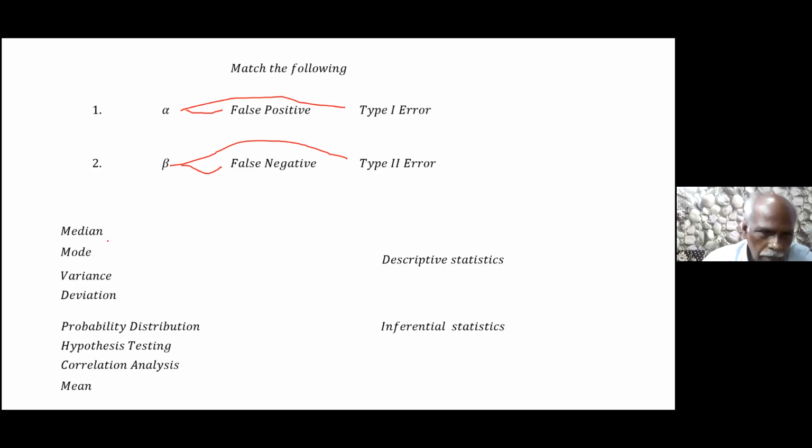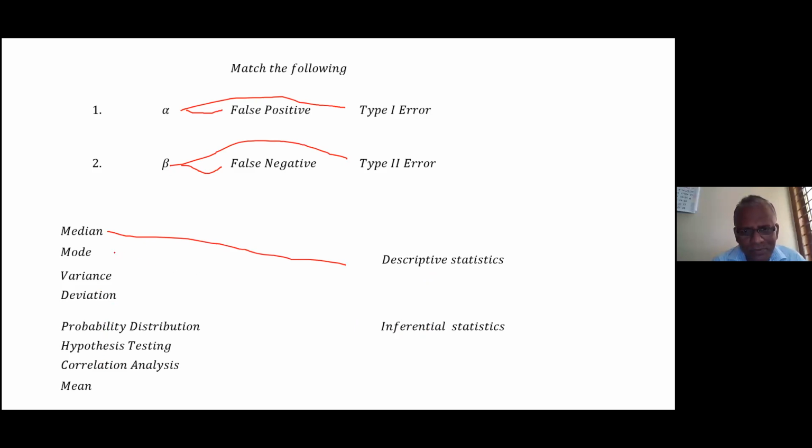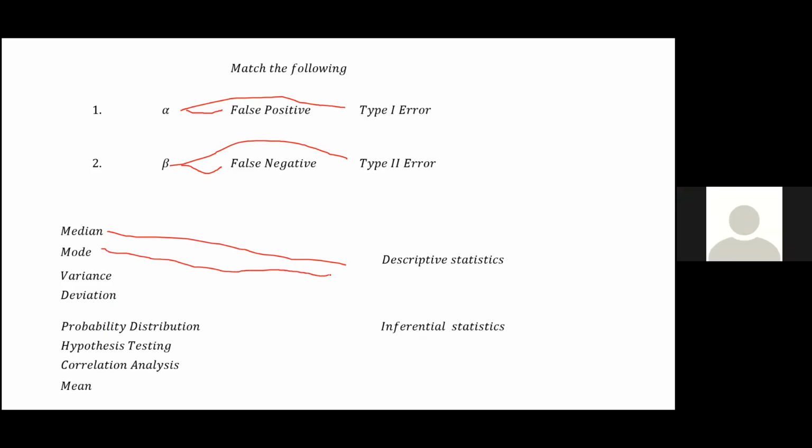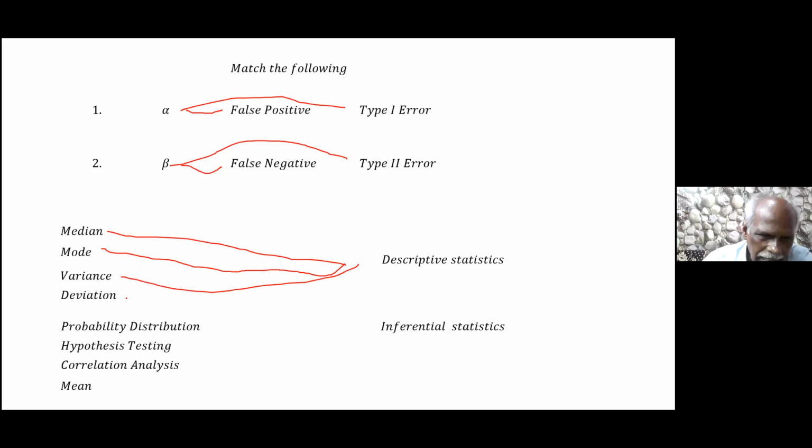Now, I'm going to ask you questions. You match any of these items with descriptive or inferential statistics. Median, descriptive or inferential? Descriptive. Mode? Descriptive. You are just finding out how many people are maximum, collecting the number of people and then giving that maximum. Variance? Descriptive. Very good. Deviation? Descriptive, sir. All the four are descriptive.